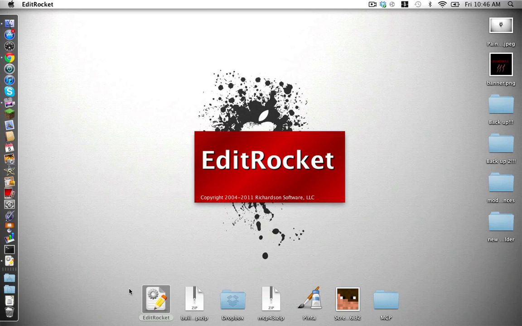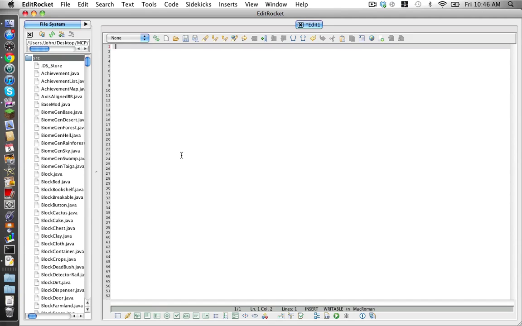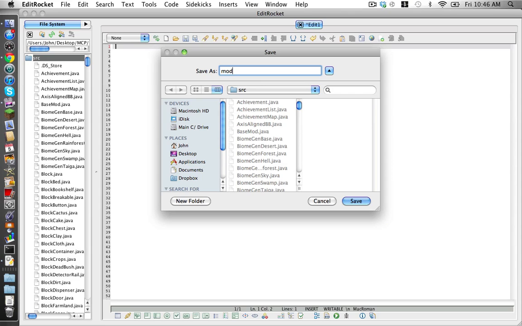So I'm going to open up EditRocket, and firstly what you need to do is open up a new file and call it mod underscore whatever you want to call your mod. I want to call mine diamond smelting.java, and make sure that you save it in the src with all the .java files.